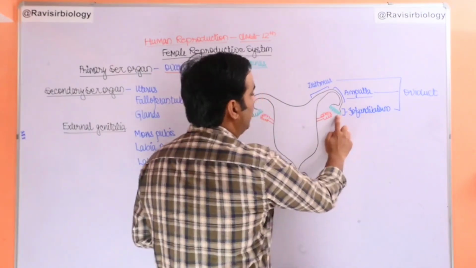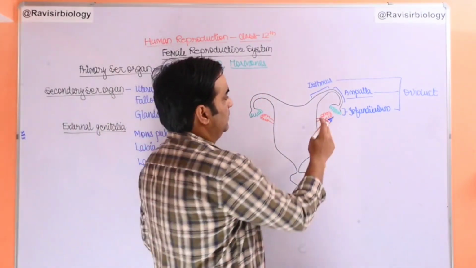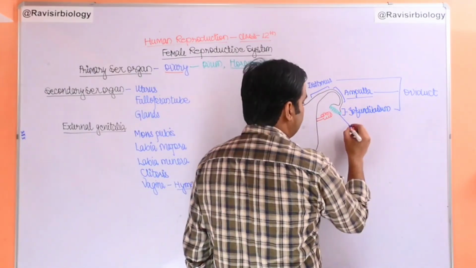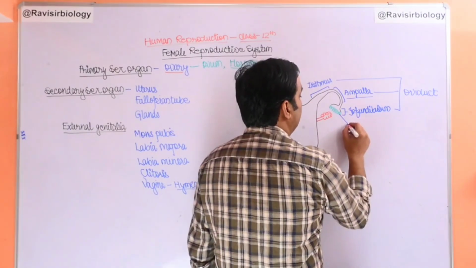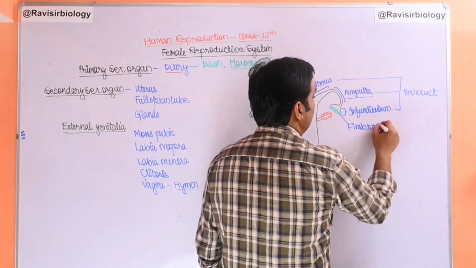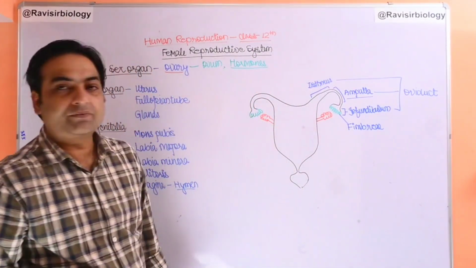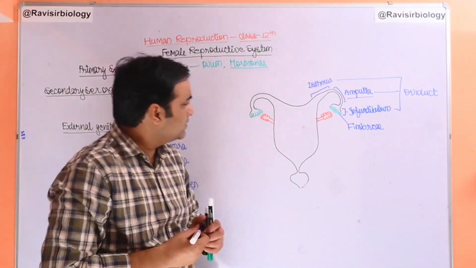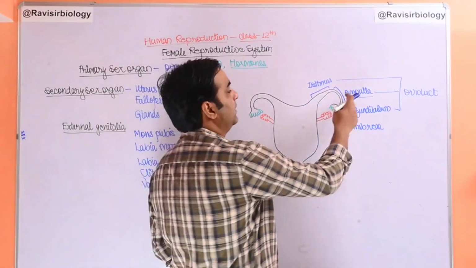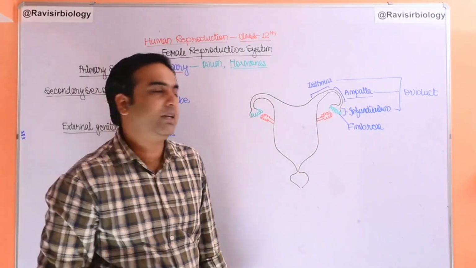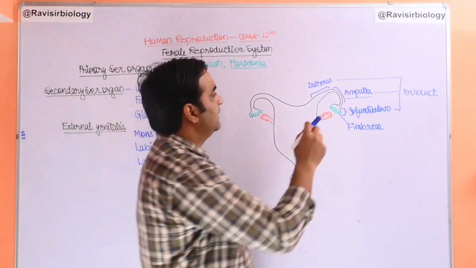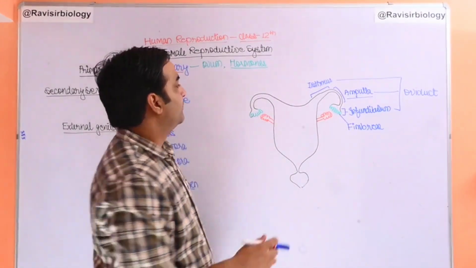This infundibulum has finger-like structures to collect ovum from the ovaries. These finger-like structures are called fimbriae. So many finger-like projections collect the ovum made by the ovaries and take it to the ampullary region where the fertilization can be done. So the ampullary region is an appropriate region, a perfect place at which the fertilization may occur.